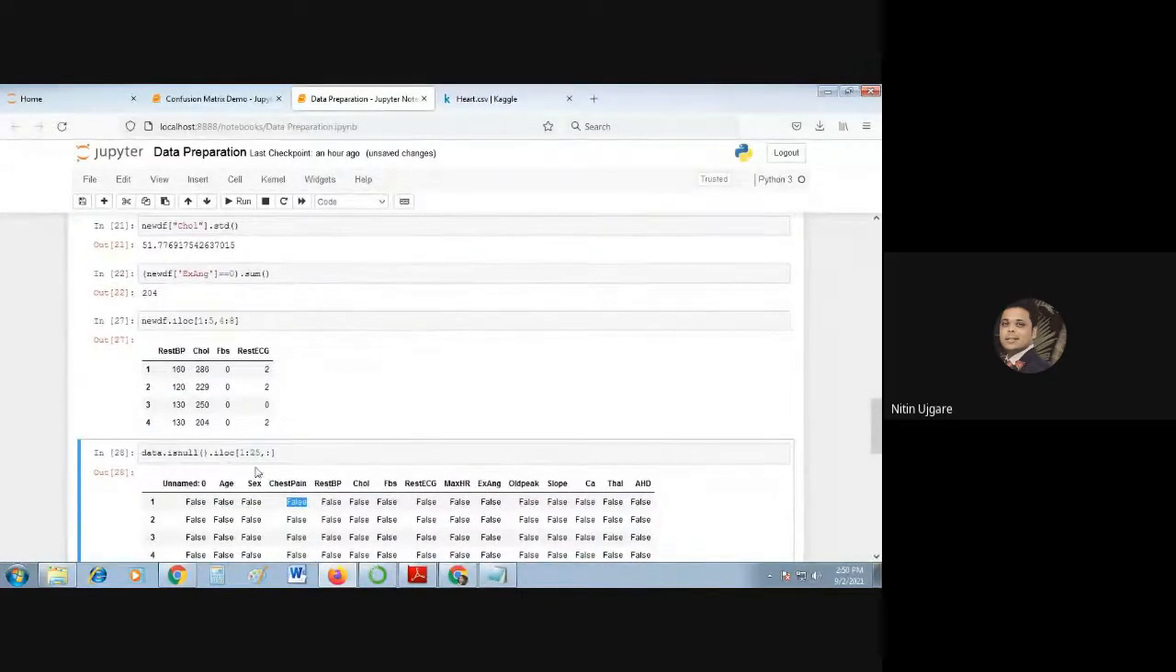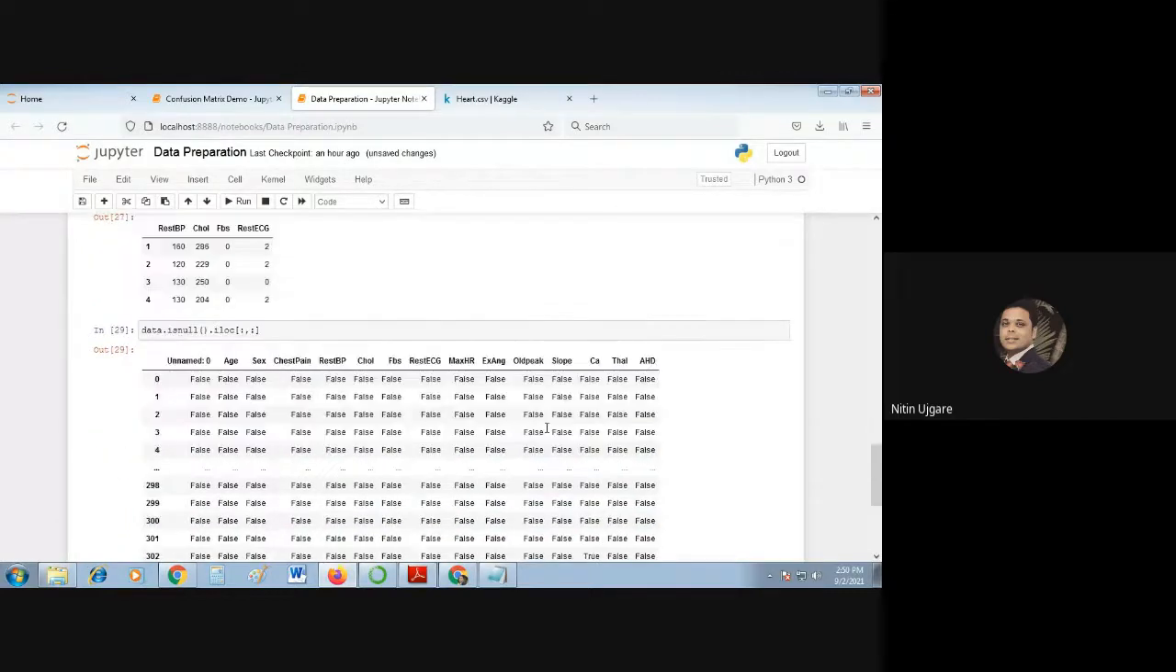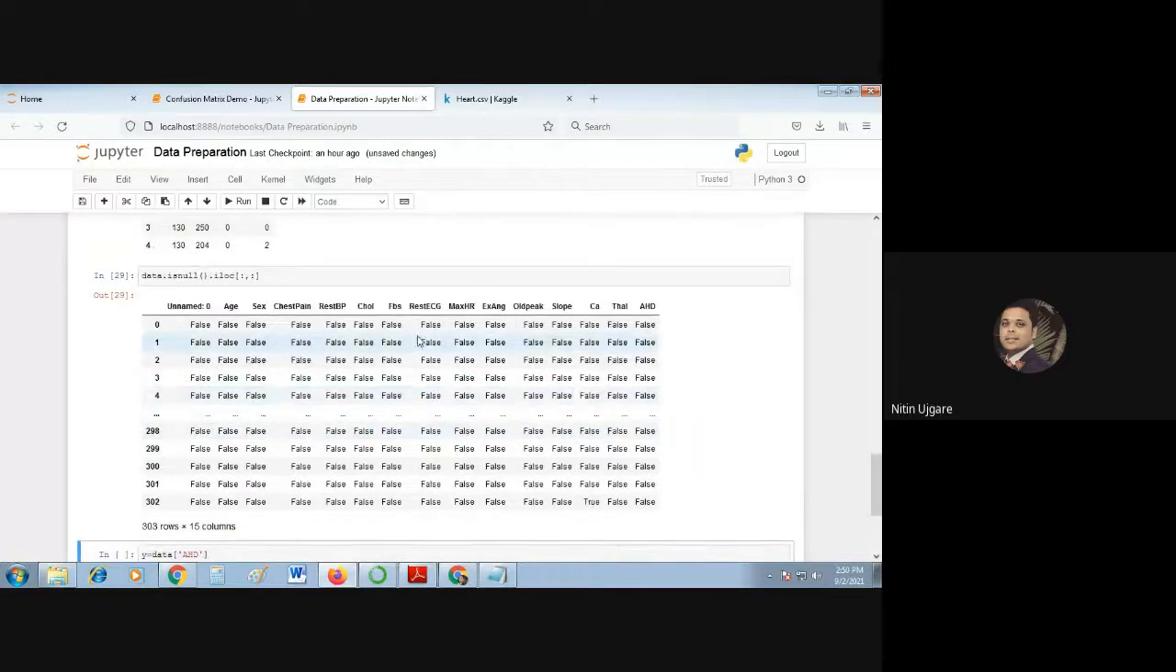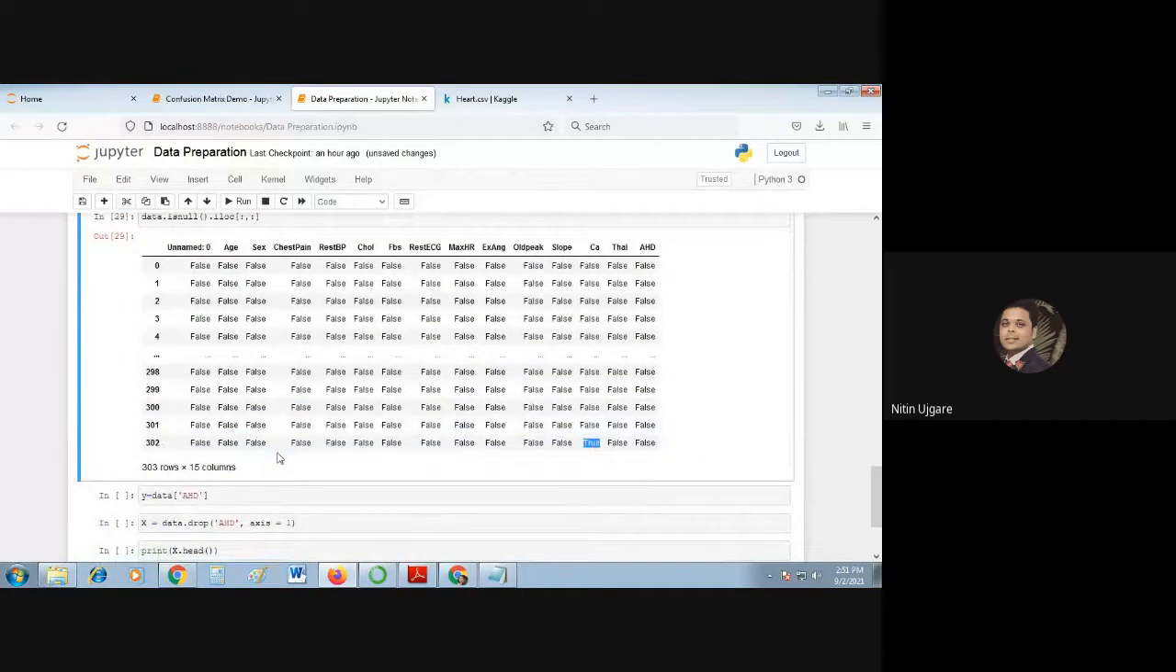But this doesn't mean that we do not have any missing value in this data set. We have missing values in this data set. I'll just show you. Fine. So you can see now in the last sample, for the CA value, there is a 0. It is represented with 0. That is true.